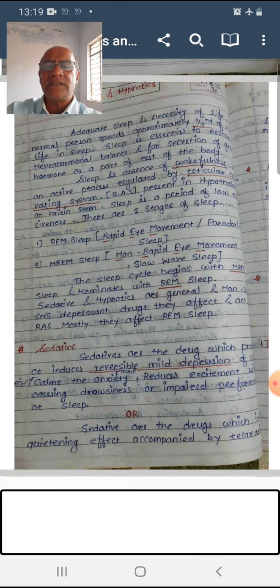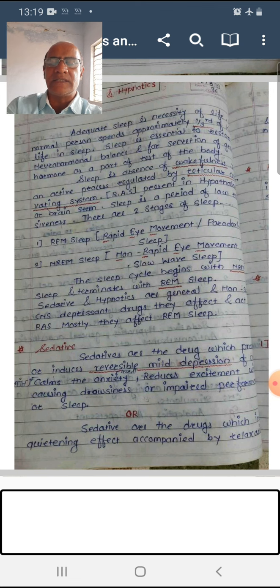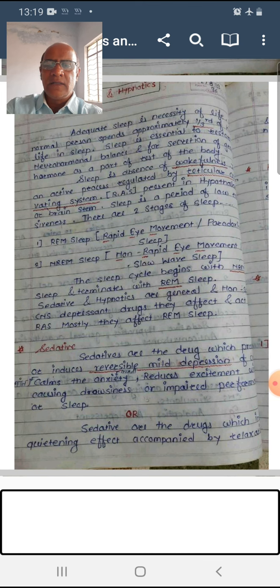Sedatives are generally used to decrease the anxiety, the anxiousness, the hyperactivity of brain, and depression, and hypnotics are used to bring about sleep. Whenever there is a lack of sleep, the condition is called insomnia. So hypnotics are used to treat insomnia.